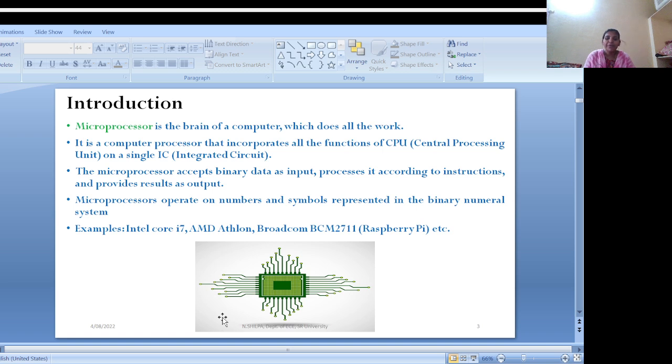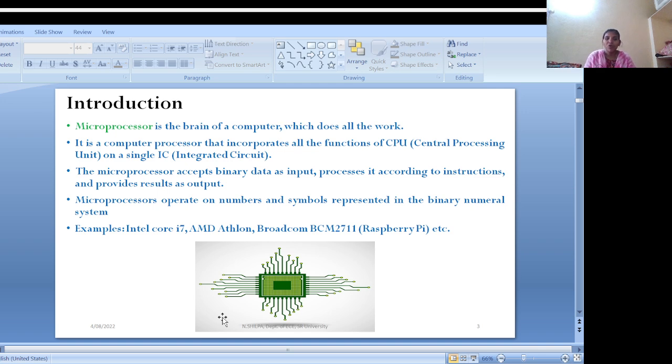In a computer you have many components like the monitor, input output devices, memory devices, USB ports, disk. All the different components are connected externally to the computer, and those are controlled by the microprocessor.